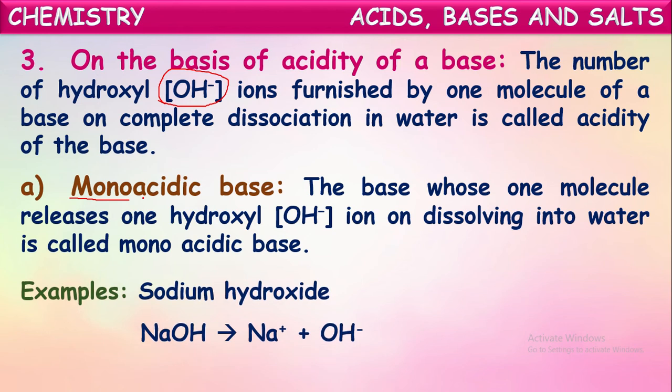For example, sodium hydroxide or potassium hydroxide. These bases, on dissolving in water after complete ionization, each molecule of this base releases or furnishes only one OH minus ion. So such kind of bases are called monoacidic bases, because they are producing only one OH minus ion from each molecule.